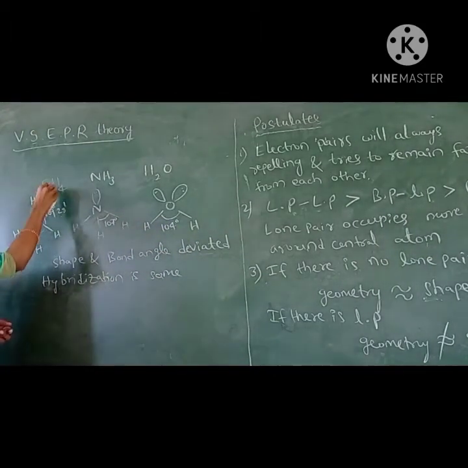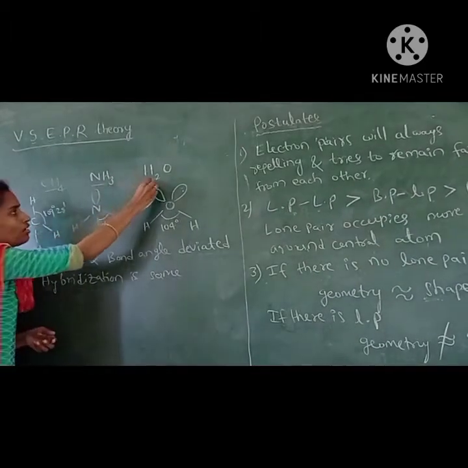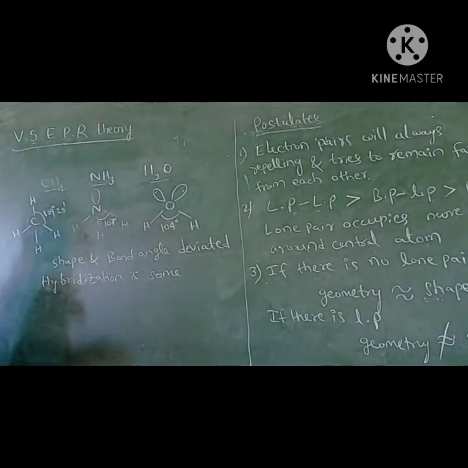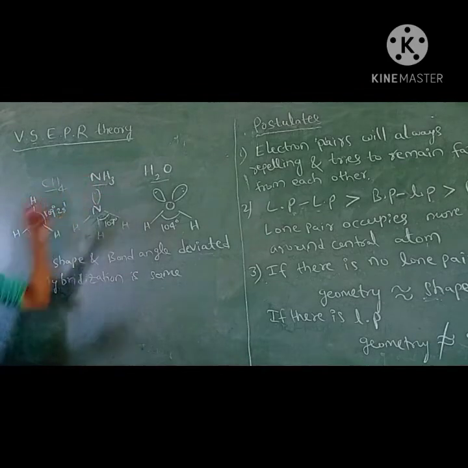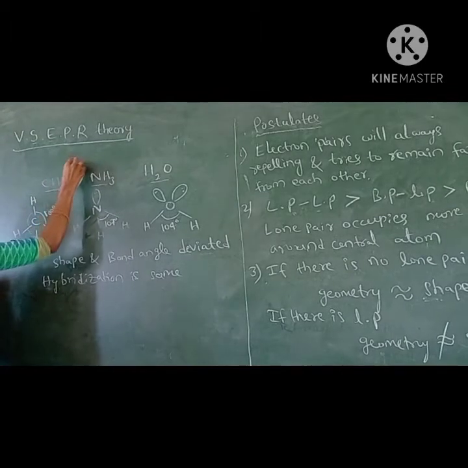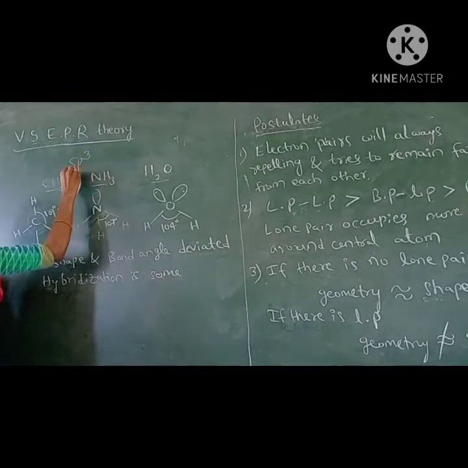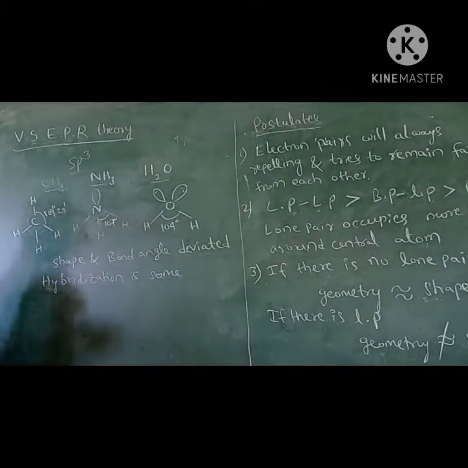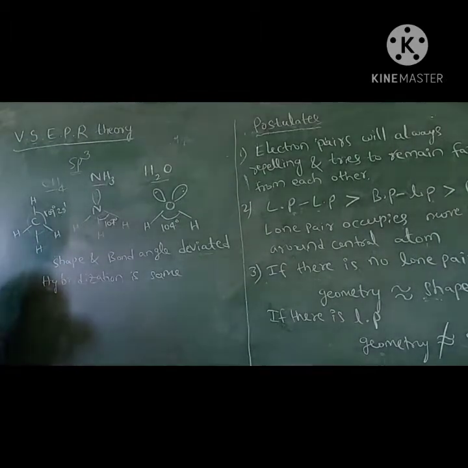If you take this example, methane, ammonia and water, in all three molecules the hybridization is the same, sp3 hybridization. But these sp3 molecules have different shapes.